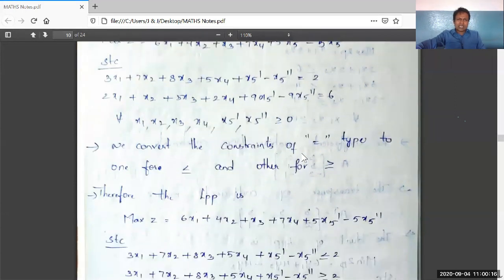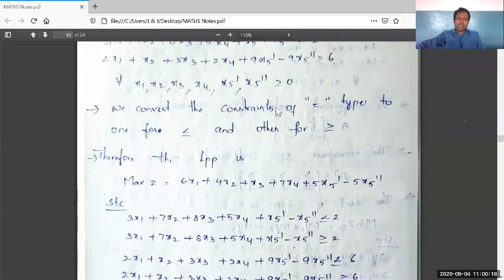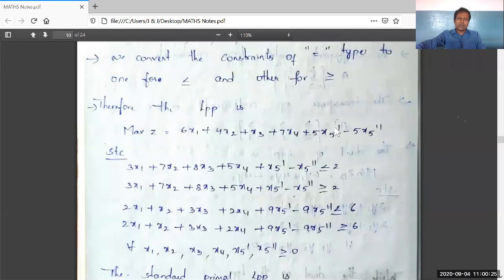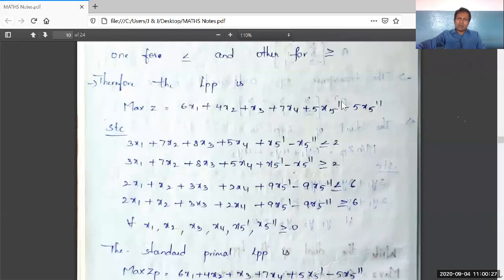Now the second step is we have to convert the constraints of equal to type into one less than or equal to type and the other greater than or equal to type. Therefore the same LPP is written as it is, but see here, the first constraint and second constraint were only there in the given general LPP, but here we have got 4 constraints.